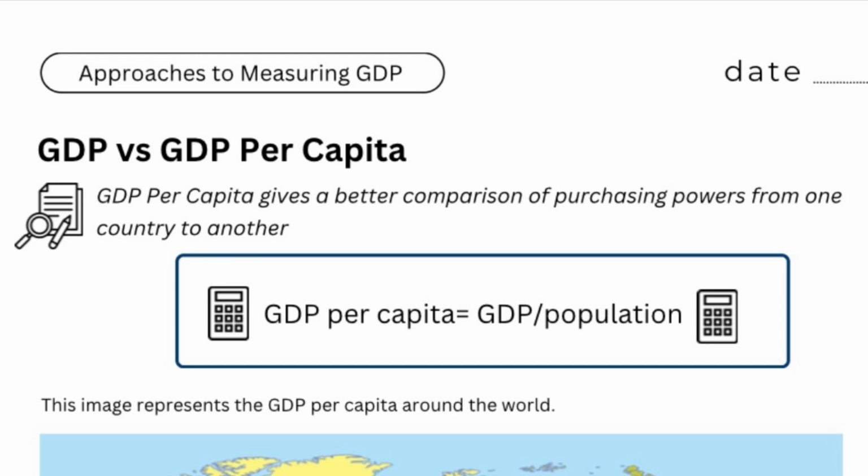The main difference between the two is that GDP per capita highlights the standard of living and prosperity of individuals in a certain area, and GDP is an overall production measure, which is more broad. The equation for how to calculate GDP per capita is GDP divided by the population.